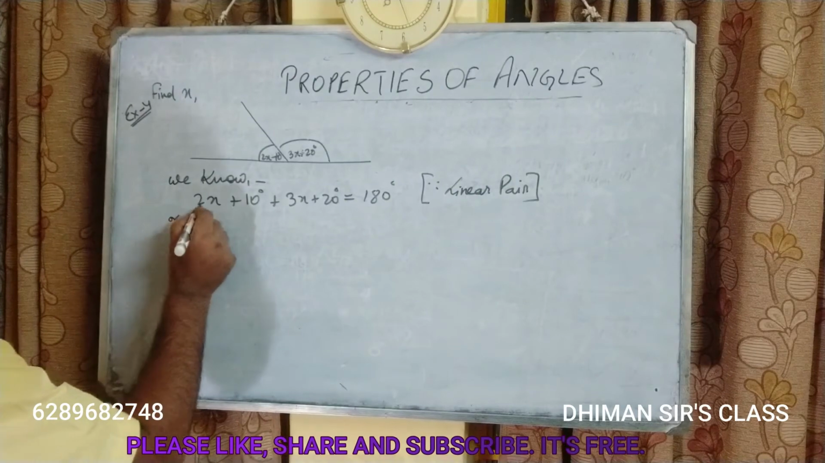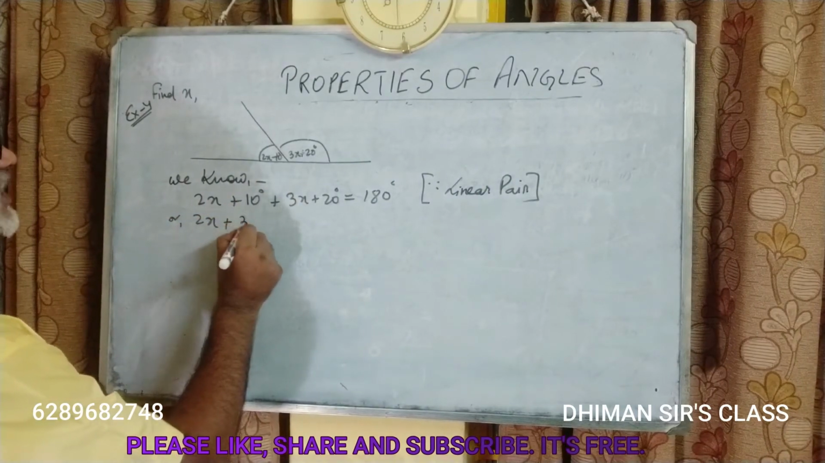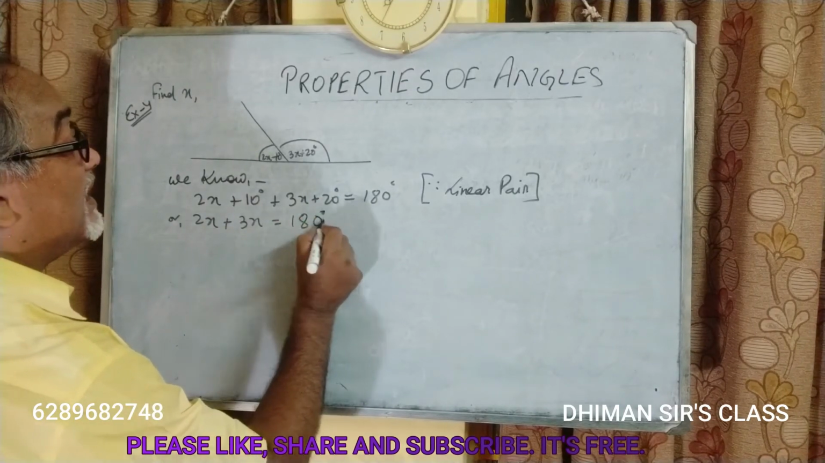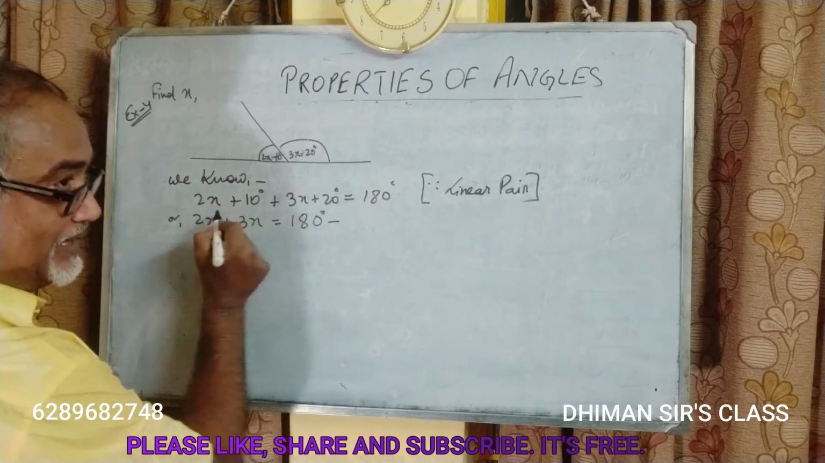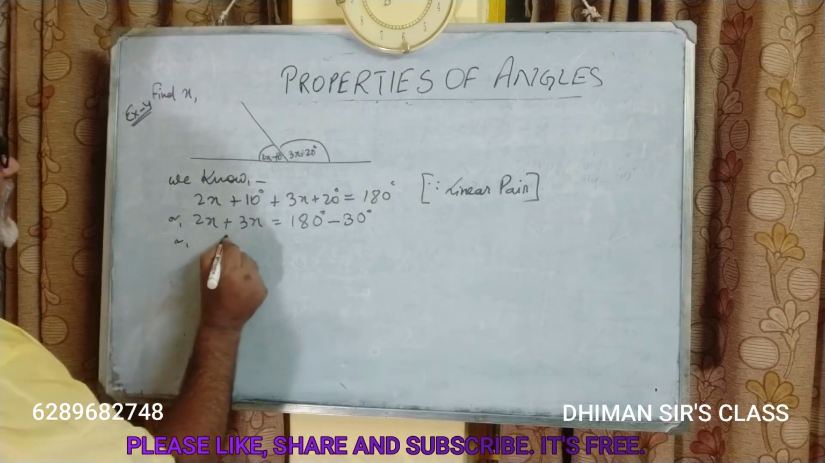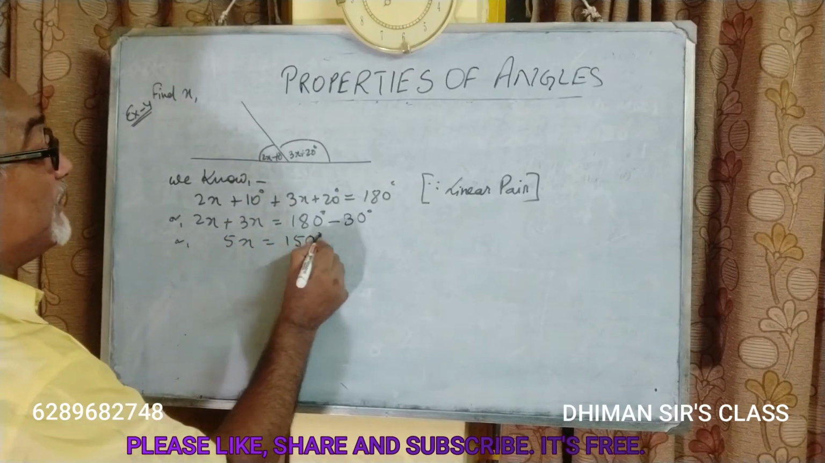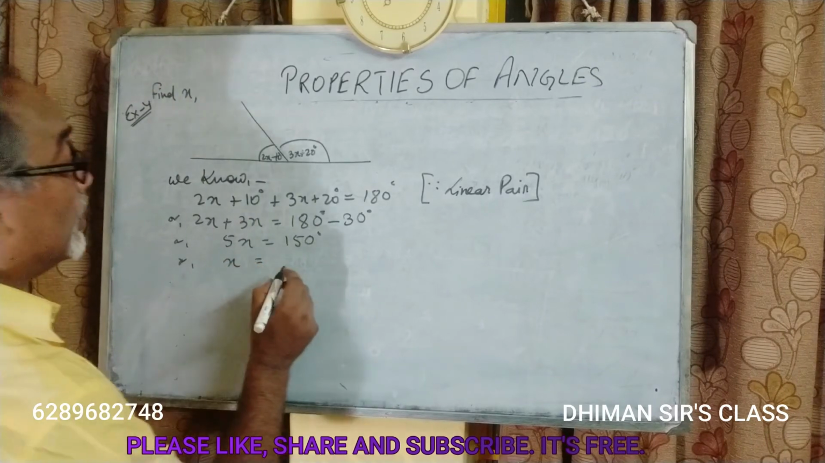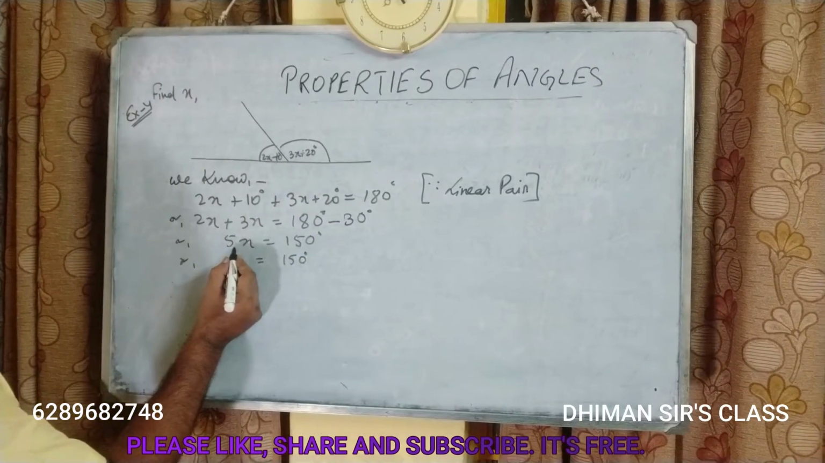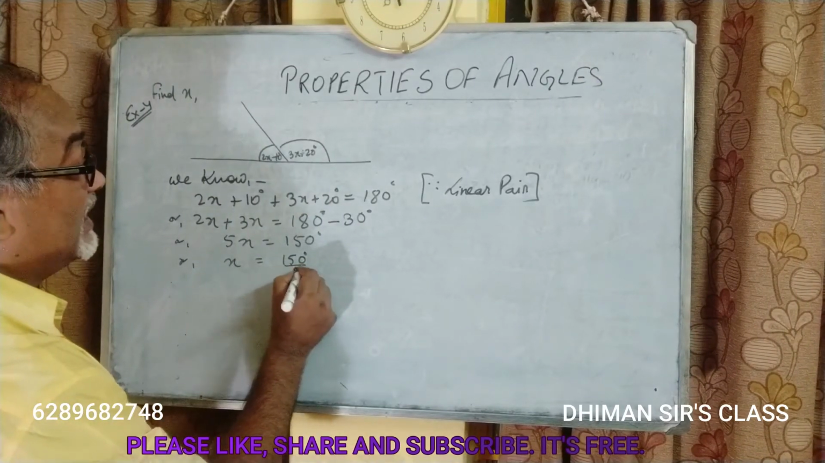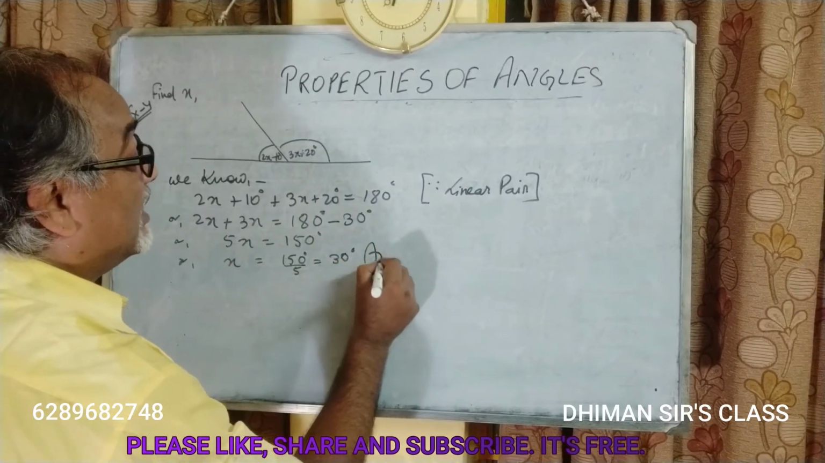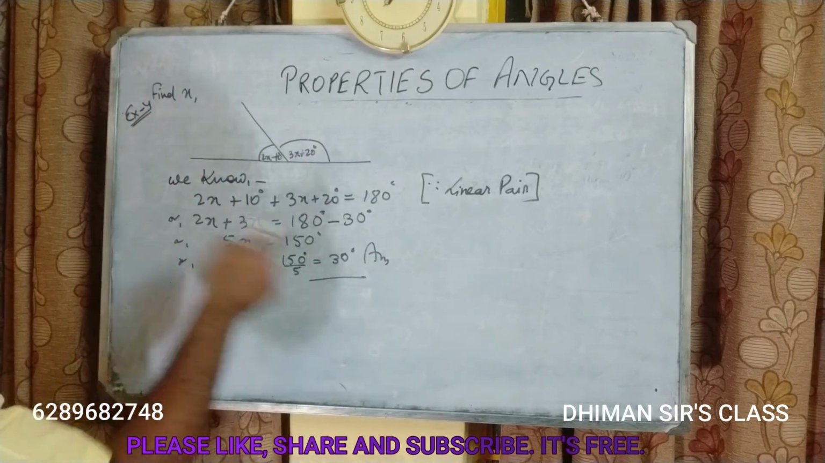So 2x plus 3x is 5x, and 10 plus 20 is 30. So 5x plus 30 is equal to 180 degrees. The 30 on the left hand side goes to that side and becomes minus 30. Or 5x is equal to 150 degrees, or x is equal to what? 150 degrees divided by 5, since 5 was multiplied on the left hand side, it goes to the right hand side and becomes divide. 5 threes are 15, so 30 degrees. We were asked to find the value of x and we got x as 30 degrees.